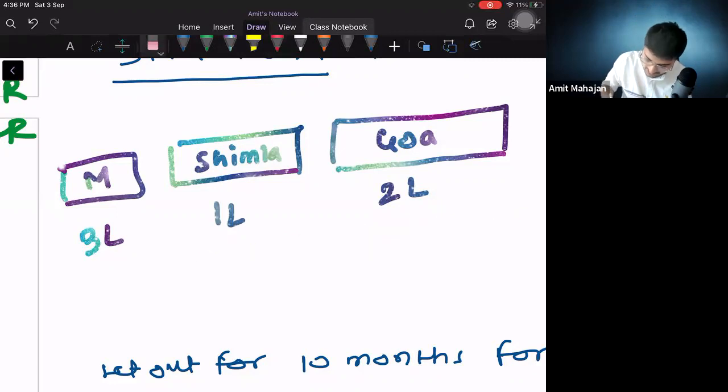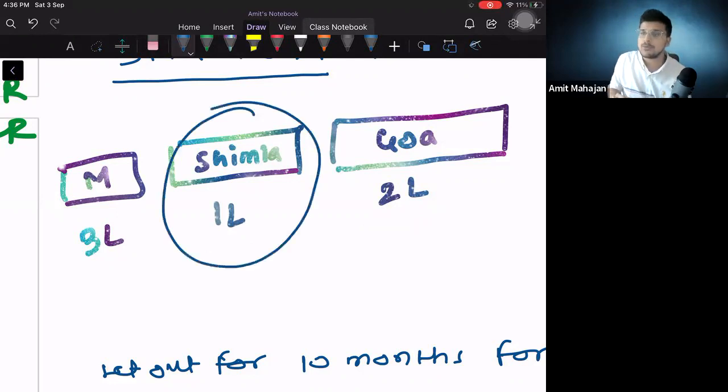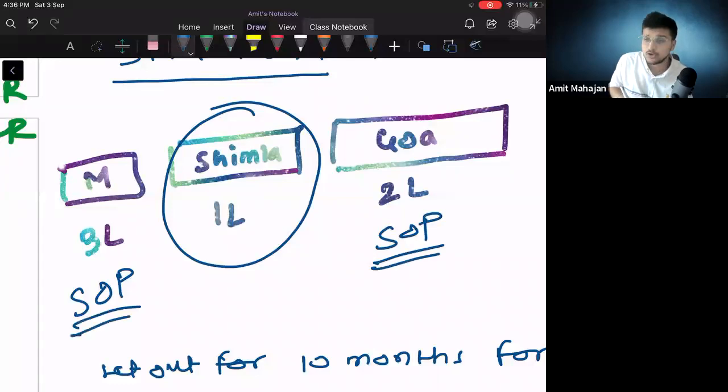Then of course I will consider the property which is giving me the least income, which means 1 lakh. So the Shimla property will be considered as deemed to be let out property, and the other two I will consider as SOP, that is self-occupied property. I hope everybody is clear with this logic.